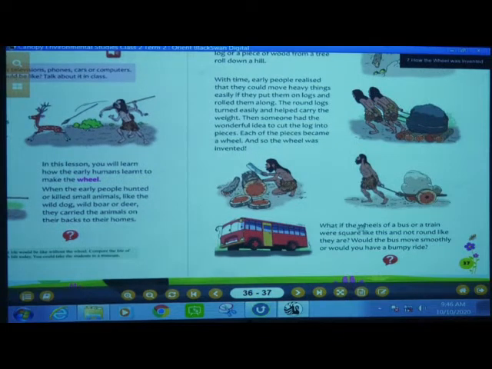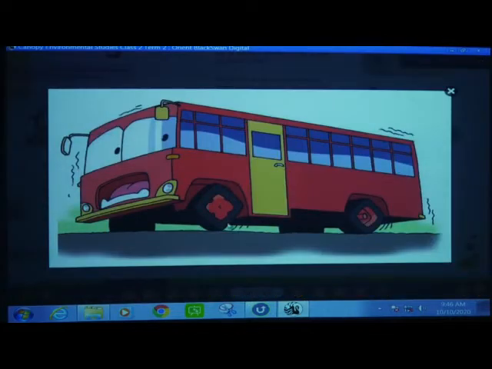What if the wheels of a bus or a train were square like this and not round like they are? Would the bus move smoothly, or would you have a bumpy ride? Now they are telling that the log of wood was round in shape. And if it was not round in shape, if it is in this way, see here, is this round in shape?